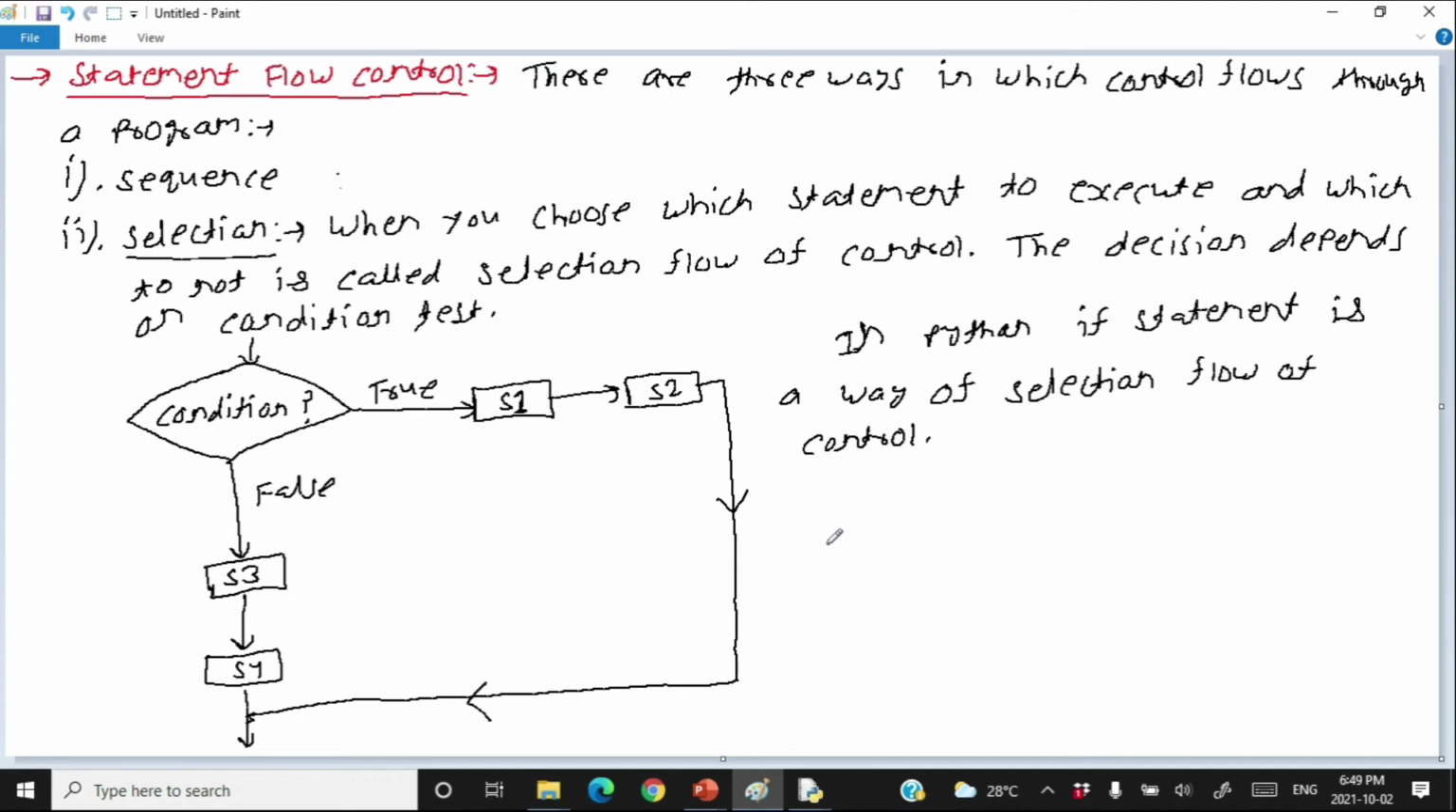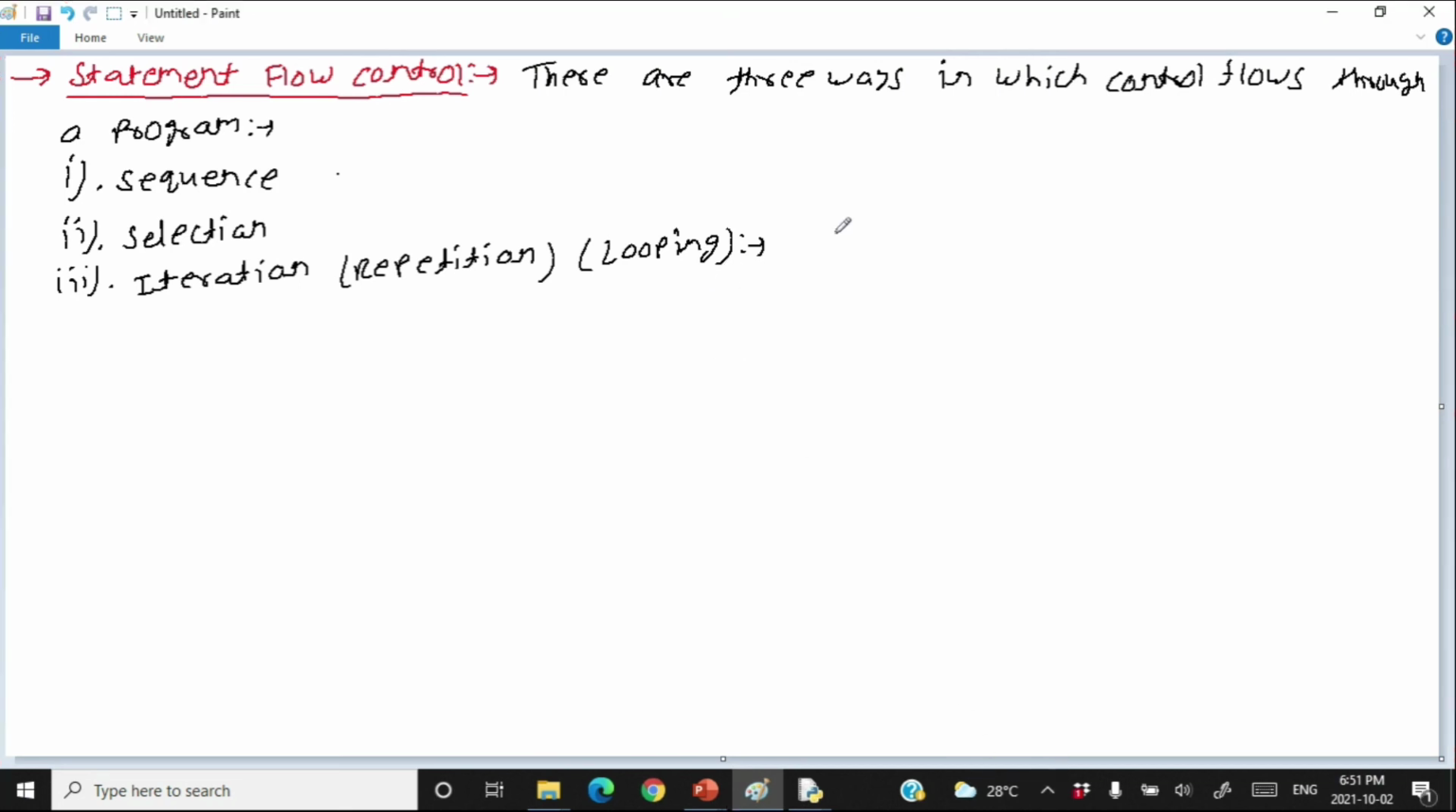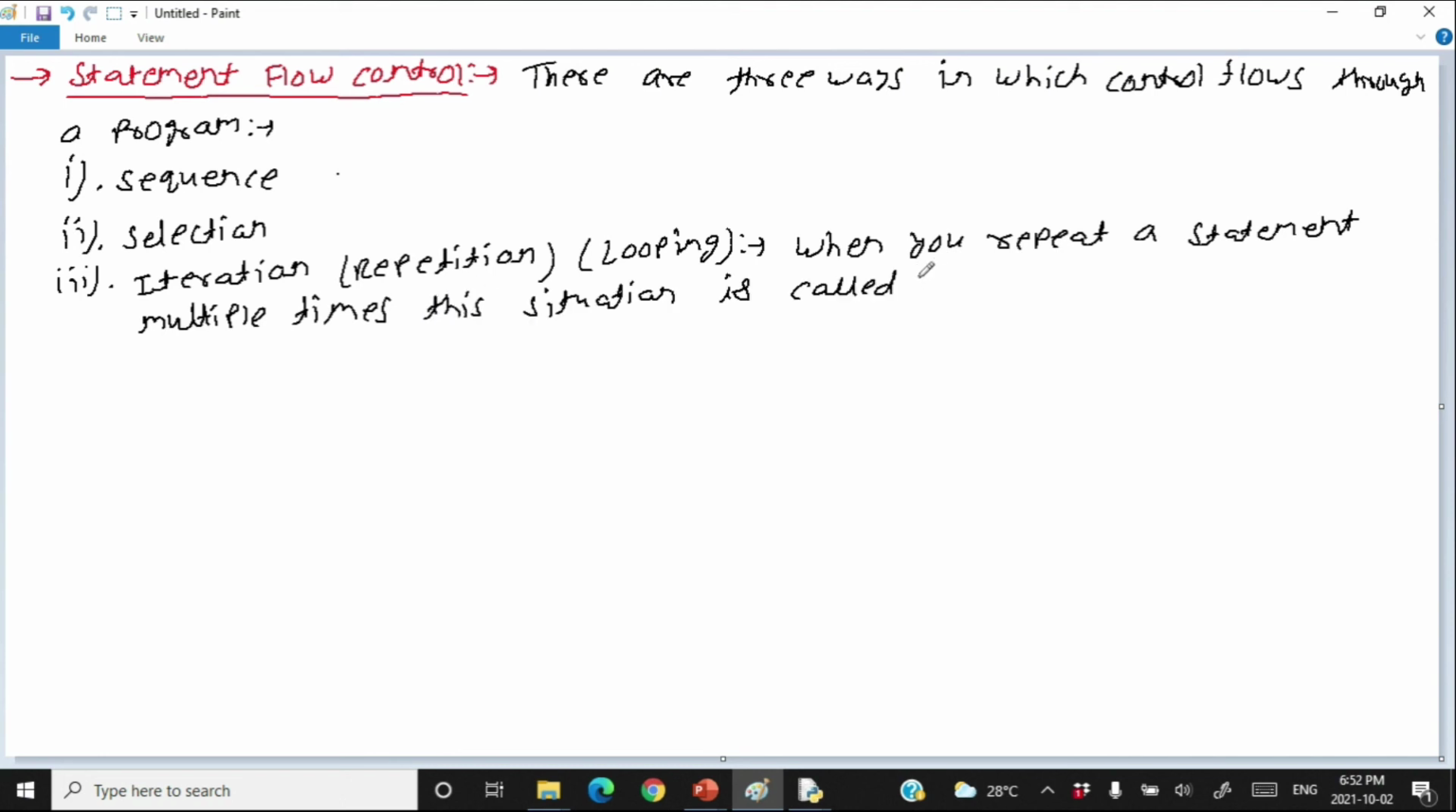The next type of flow of control supported by any programming language is called iteration, or repetition, or looping. Let's see it. Another flow of control is called iteration, also called repetition, or also called looping. So what is iteration? When you repeat a statement multiple times, this situation is called iteration flow of control.